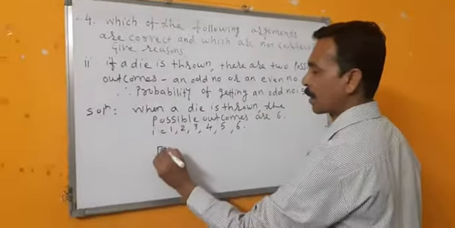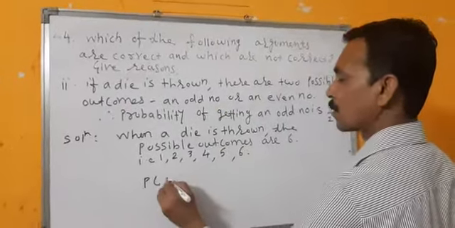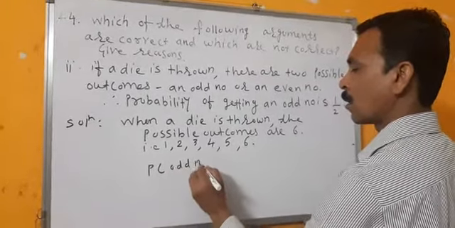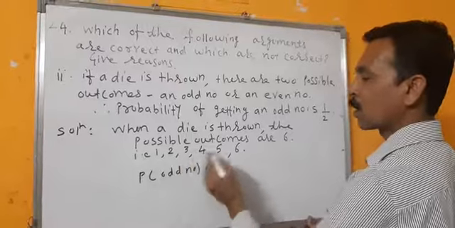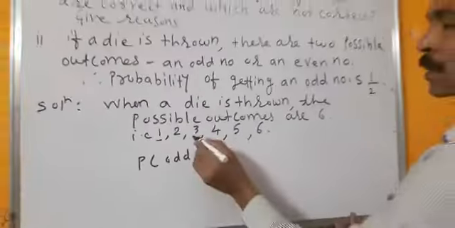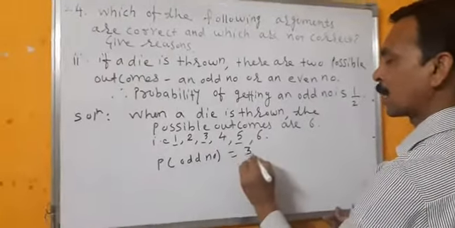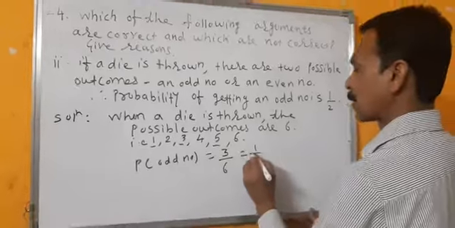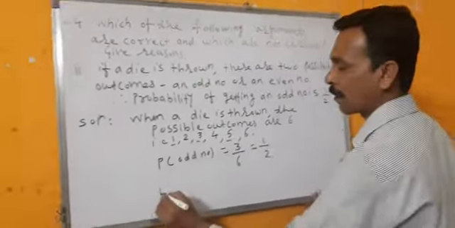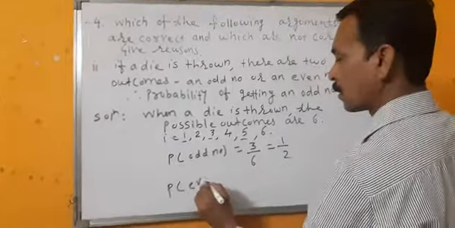First we'll find the probability of an odd number. See here in these numbers, 1 is odd, 3 is odd and 5 is odd. So how many numbers are odd? 3. 3 upon 6 means 1 by 2. Now we'll see probability of even number.